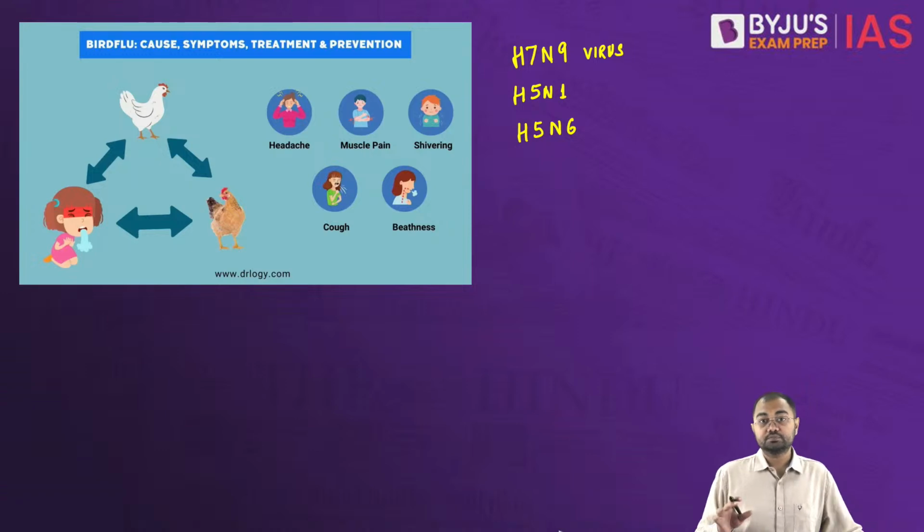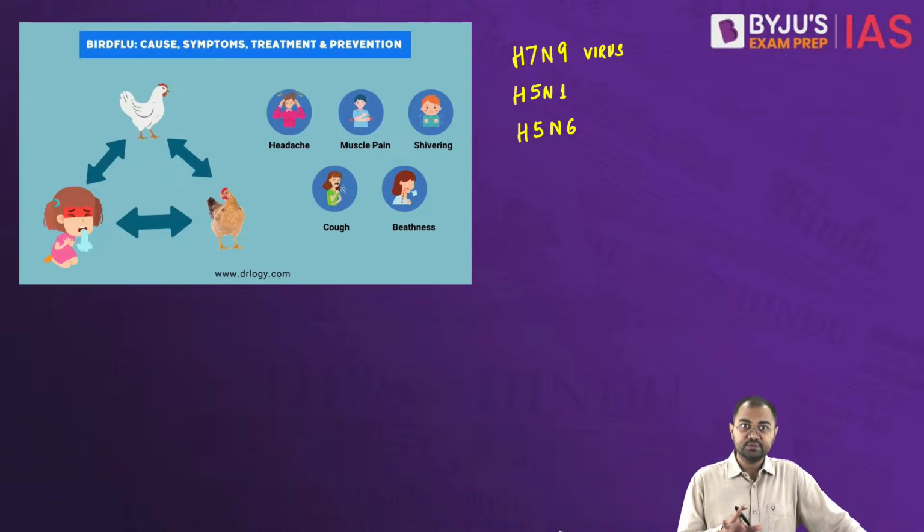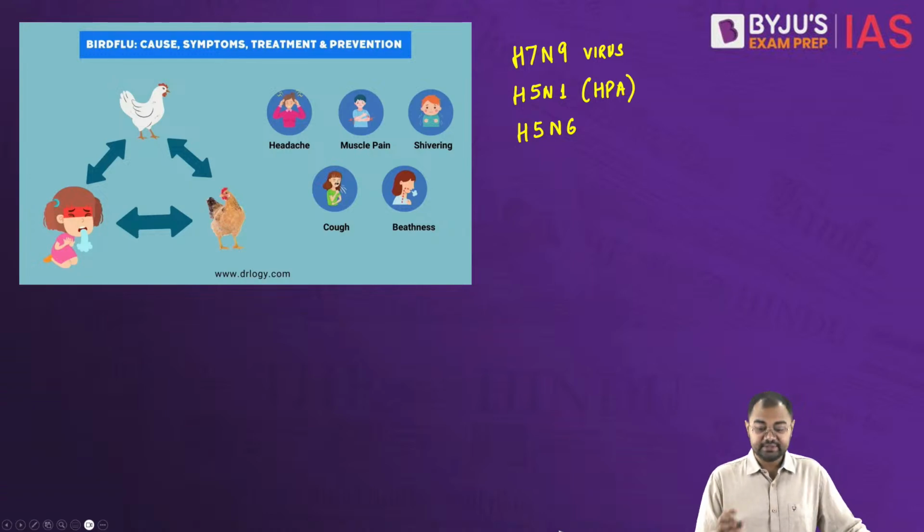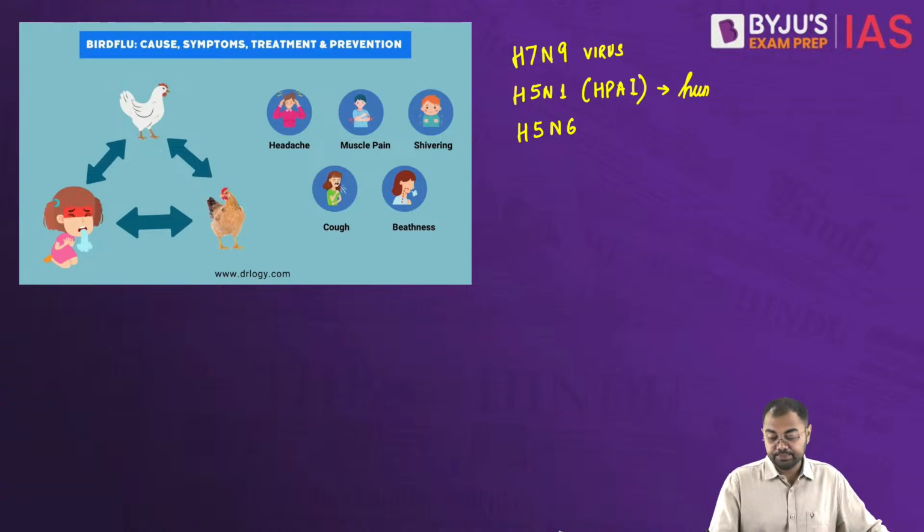Now, in case of humans, we have seen that these have been the bigger challenges, because when it comes to the highly pathogenic avian influenza, just remember that this HPAI has been mostly the cause for the human cases.